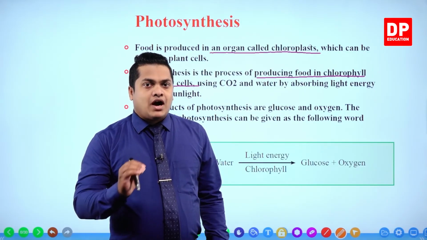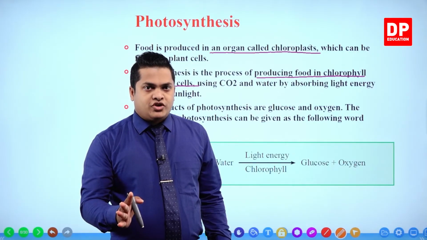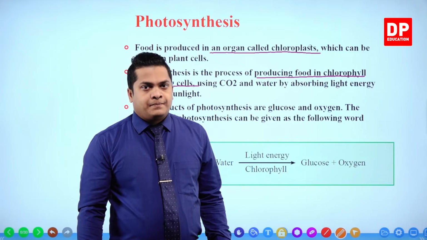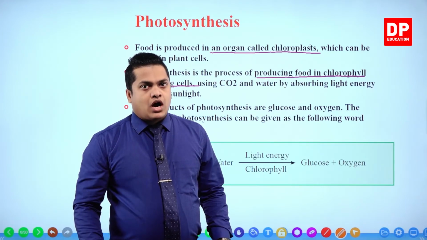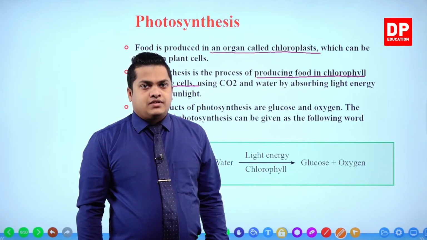There are some other plant cells in different locations where we can't observe chlorophyll. If you can't observe chlorophyll, then they should be in different colors. Of course, they are in different colors.